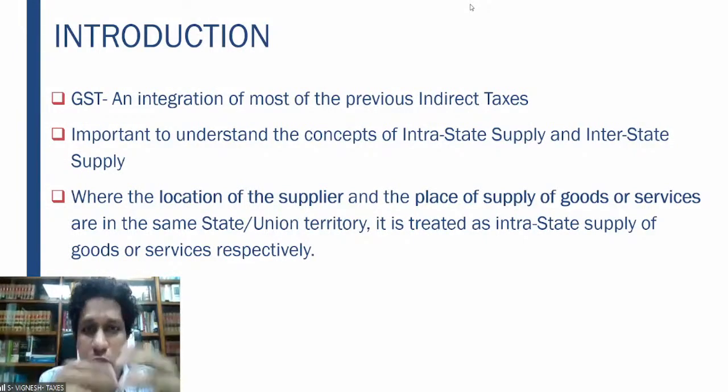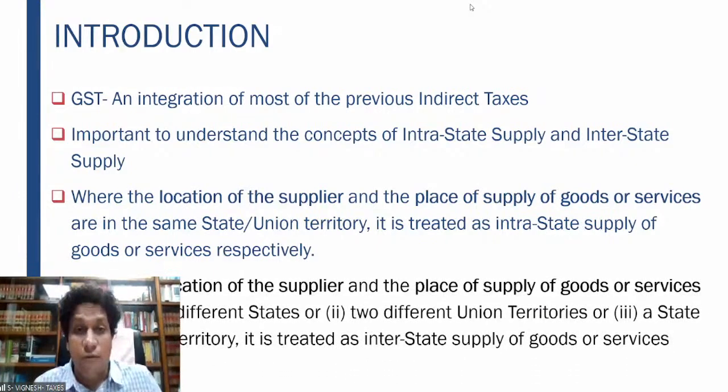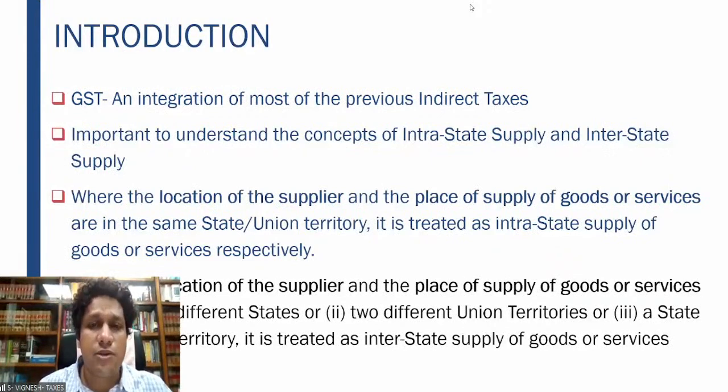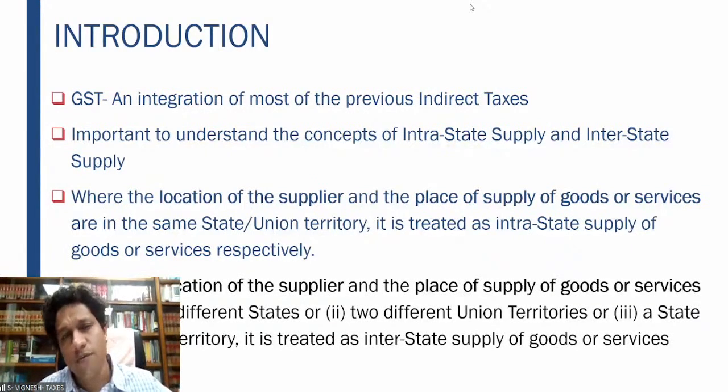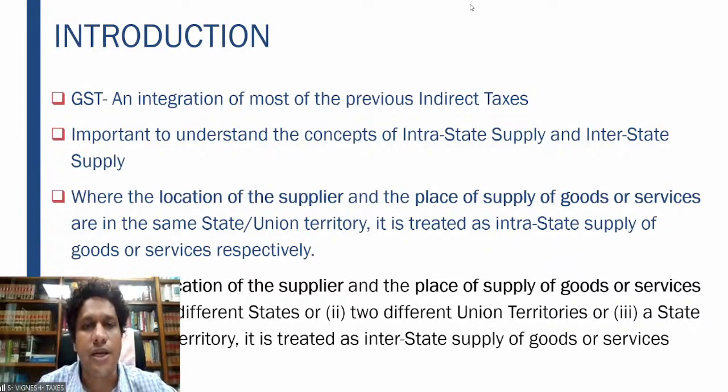Of course, once you know where is the location of the supplier, and where is the place of supply of the goods or services, in case they fall in one state, it is an intrastate supply of goods or services. So next, what is an interstate supply? When the location of the supplier and the place of supply of goods or services are in two different states, or in two different union territories, or one is in a state and the other is in a union territory, in that case it shall be treated as an interstate supply of goods or services respectively.